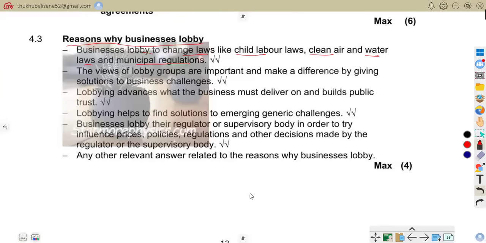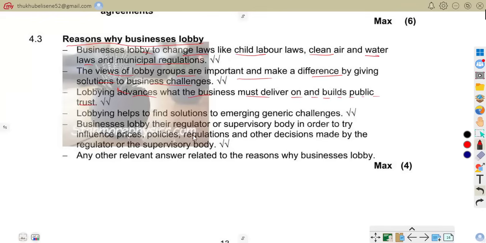Also, the views of lobby groups are important to make a difference by giving solutions to business challenges. That is where lobby groups help business to solve problems, for example, discussing electricity shortages and addressing transport issues. Lobbying advances what a business must deliver on and builds public trust.